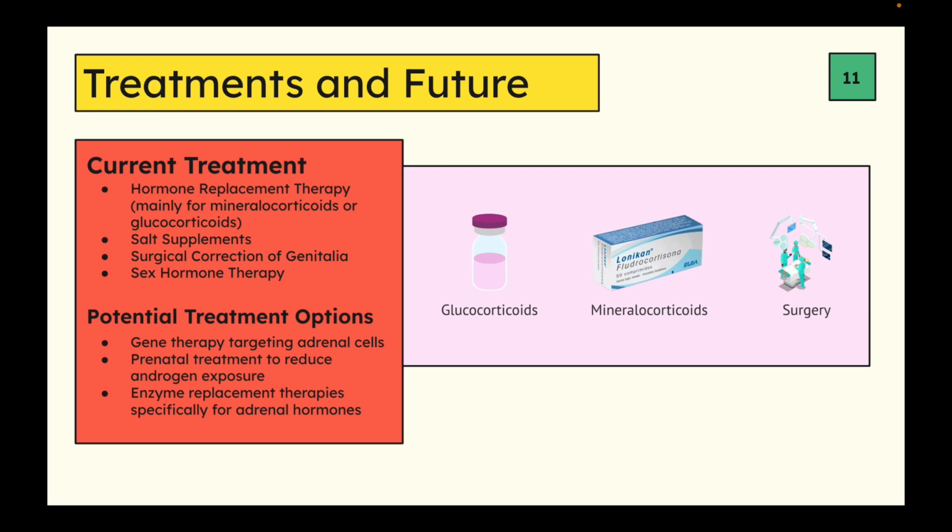If both parents are carriers and their female baby has a chance of getting CAH, there is possibly a way to reduce the androgens that are exposed to the baby in prenatal development and prevent that ambiguous genitalia from happening. And also possibly enzyme replacement therapy specifically for adrenal hormones. So not just replacing hormones in the body, but also replacing that 21-hydroxylase enzyme could be a possibility for treatment.